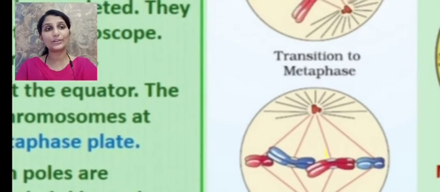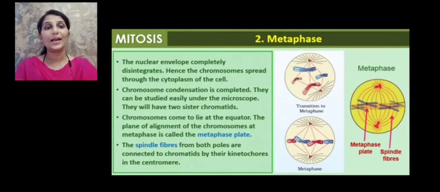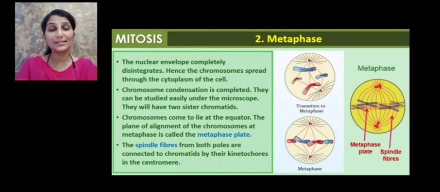Can you see the kinetochore in this diagram? This is the kinetochore, and the spindle fibers which have arisen from the poles are attached to the chromatids by the kinetochores present in the centromere. So the centromere has a kinetochore, and this kinetochore is the site of attachment of the spindle fibers.